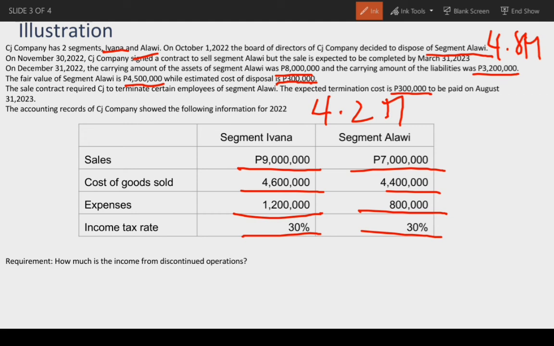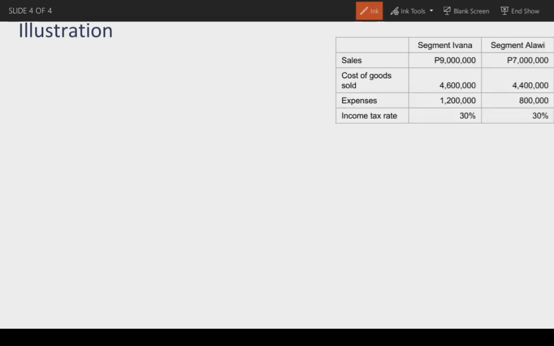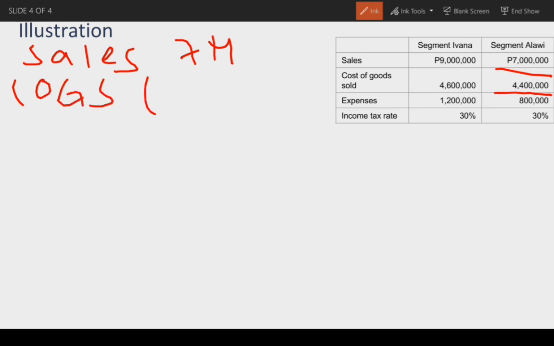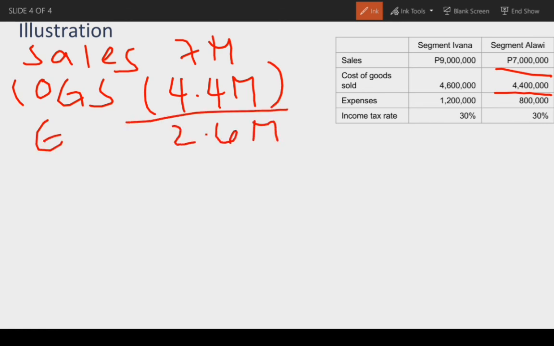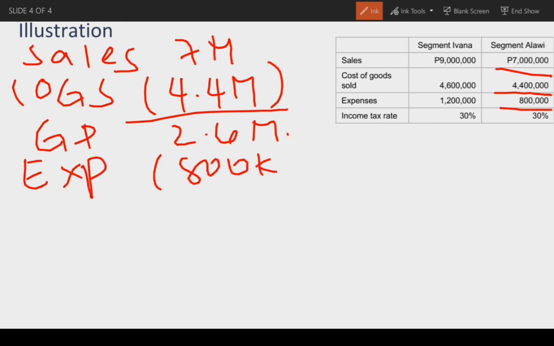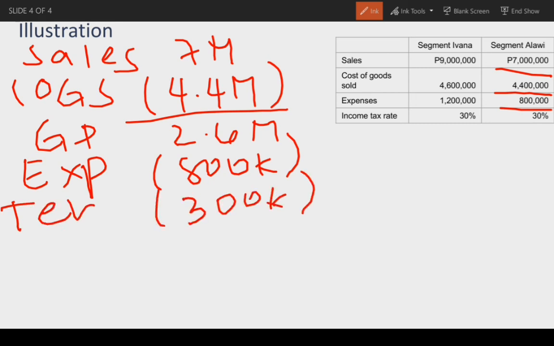So, sabi sa problem, ang i-dispose ay si segment Alawi. So, dito natin kukunin yung income from discontinued operation ni CJ Company. So, para makuha yung income from discontinued operation, so per sales ni segment Alawi ay 7 million minus cost of goods sold is 4.4 million. So, ang gross profit ay 7 million minus 4.4 million ay 2.6 million. So, less expenses. Ang expenses ay 800,000. Less termination cost. So, ang sabi sa problem, ang termination cost ay 300,000.